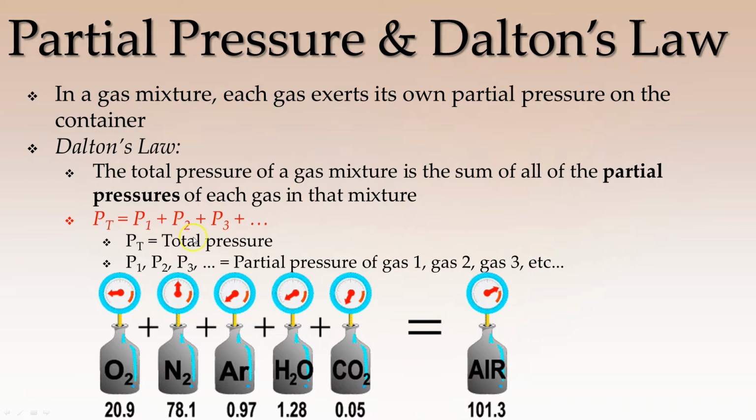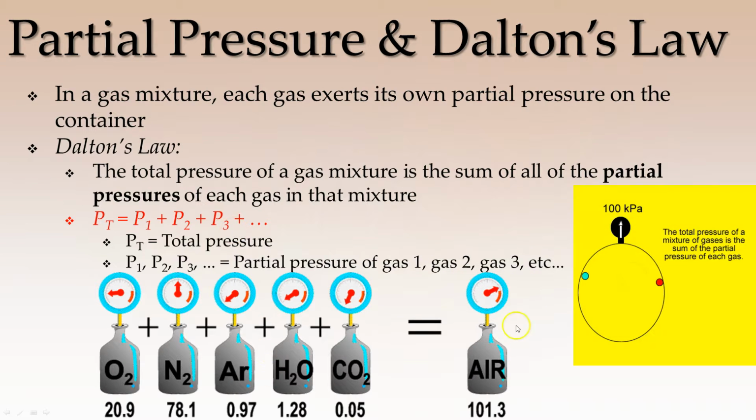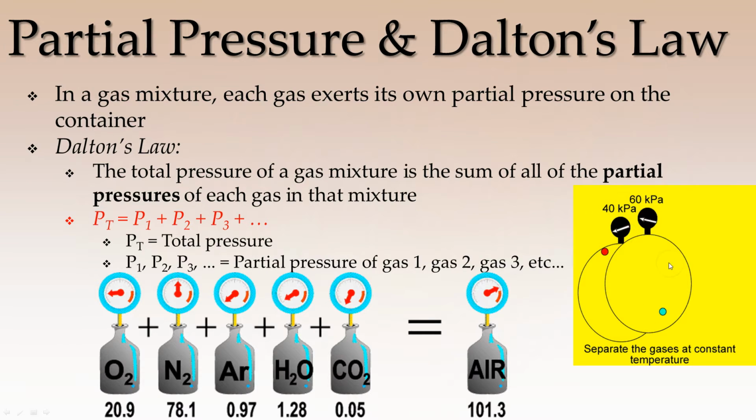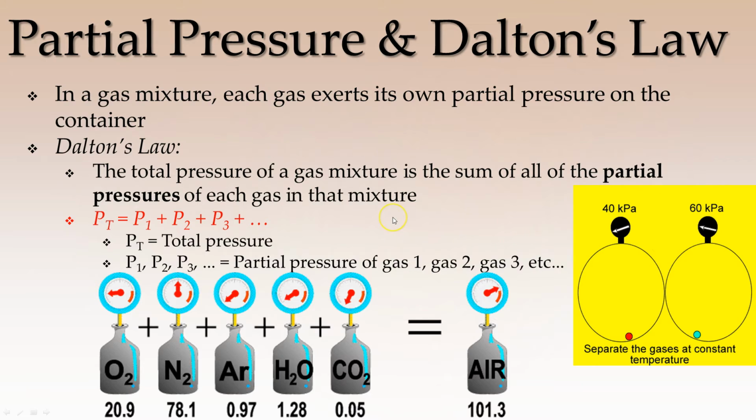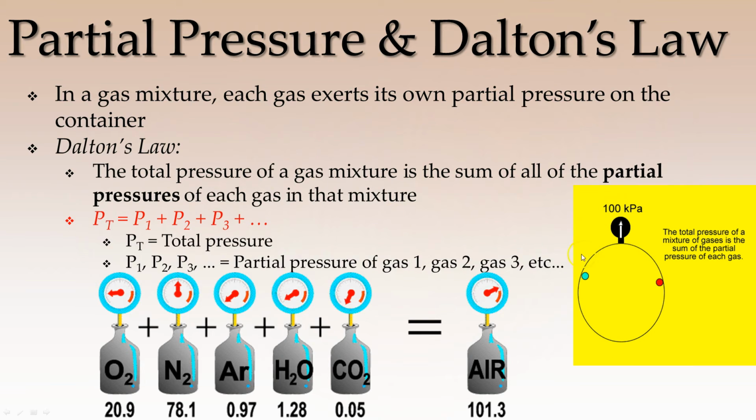Dalton's Law, it's just the sum of all of these. Here I have a gas sample, 100 kilopascals. That is going to be the sum of, well, just the red ones exerting a force of 40 kilopascals, and blue 60 kilopascals. When you add those together with Dalton's Law, you're going to get 100 kilopascals.